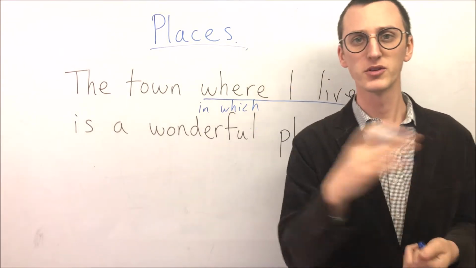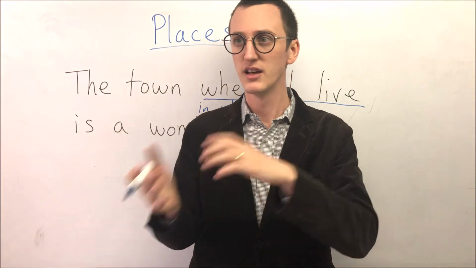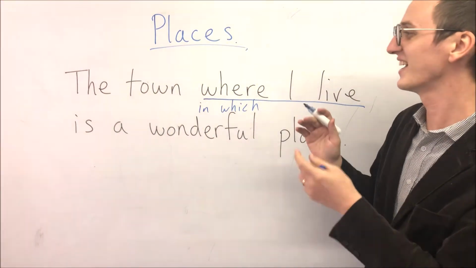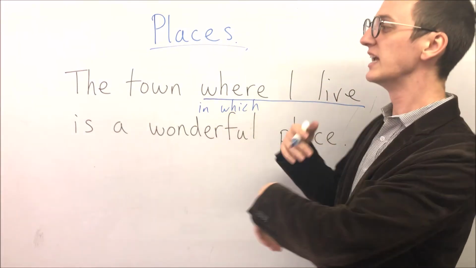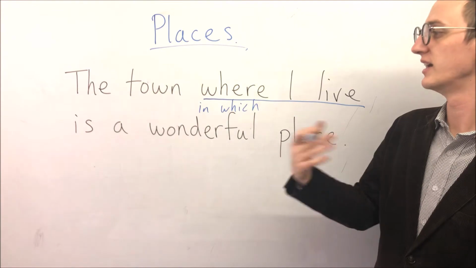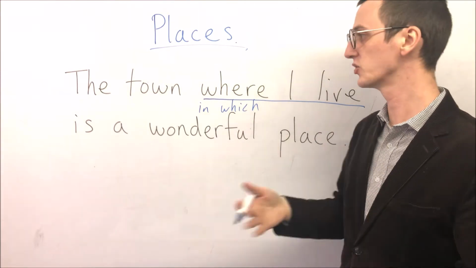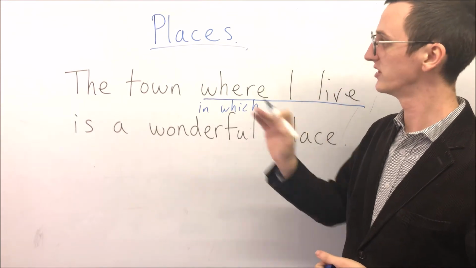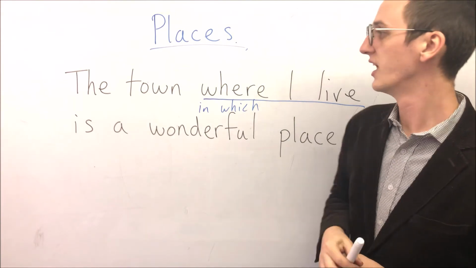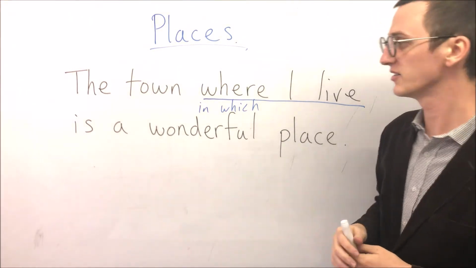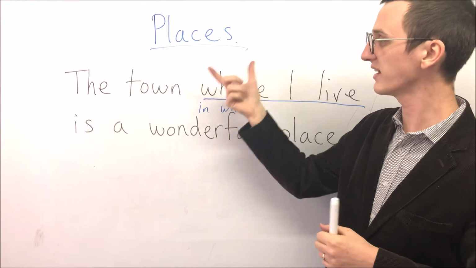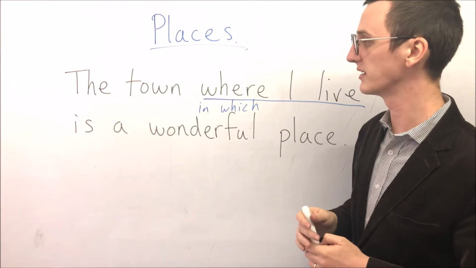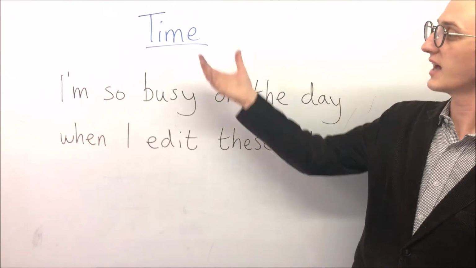Formal to informal. Casual and formal is 丁寧, okay? Casual is casual? I don't know. Okay, so formal, this is formal English. The town in which I live is a wonderful place. But regular, casual, normal English, the town where I live is a wonderful place, is no problem. This is for places, this town. Okay, the town that I live in is a wonderful place. Sometimes it changes around. If I say that, the town that I live in is a wonderful place. Okay, it's maybe better. Okay, this one is about time.